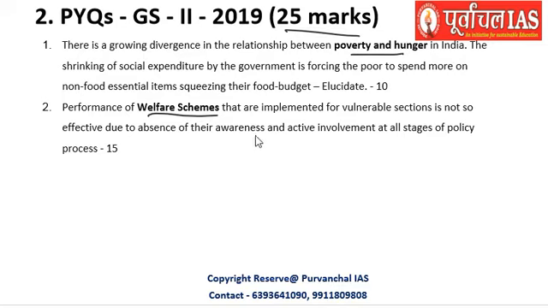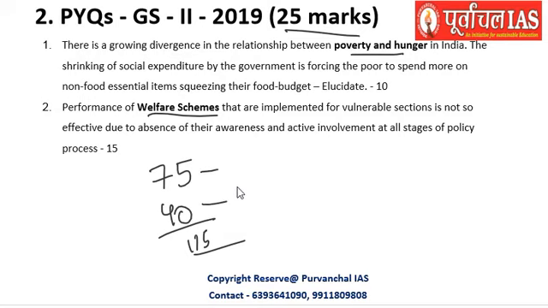So that makes these things very important. And if you calculate the total maximum marks, 75, or say 40 maximum, so around 115, 120, 125 marks worth questions have been asked in the previous years as far as society and social justice topics are concerned. That is a very huge marking, and this can even make or break things. That is the reason this is very important.